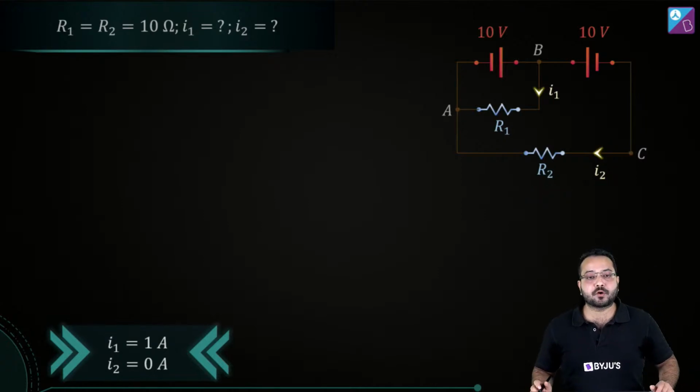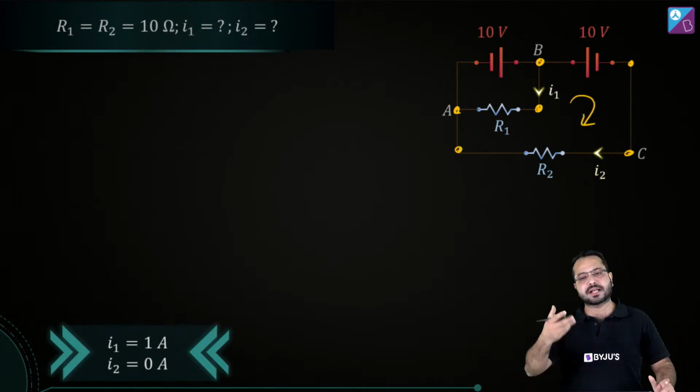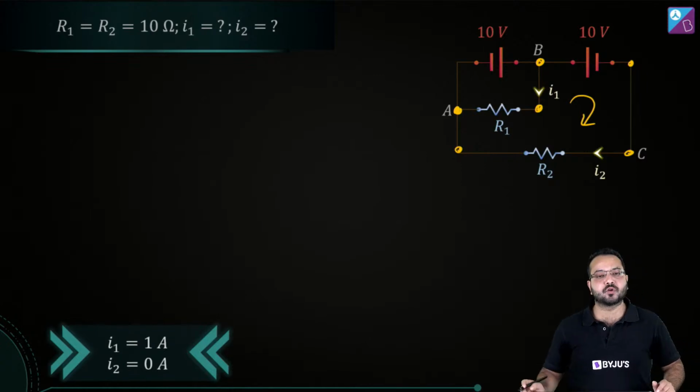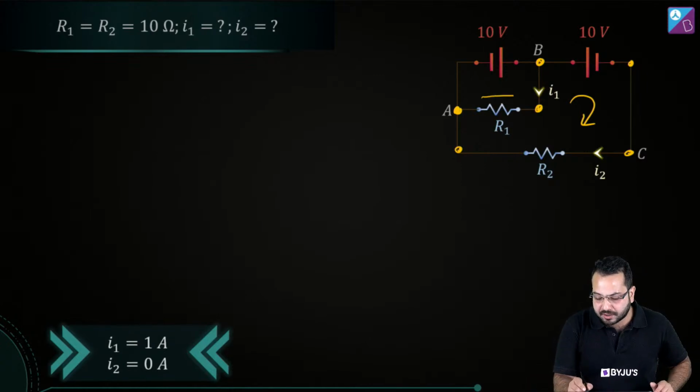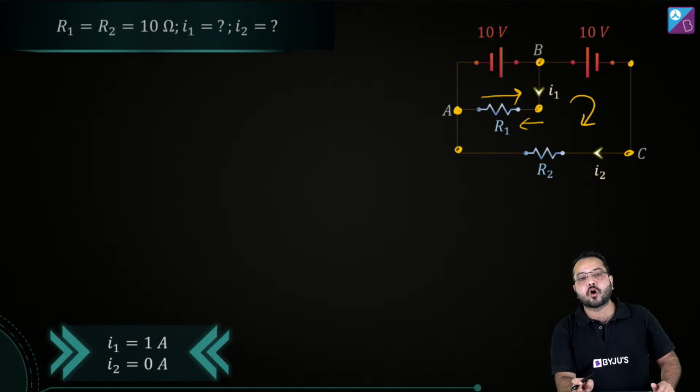Okay, so what we are going to do is go from this point to this point, to this point, to this point, to this point, and back over here, and we are going to go clockwise. That's what we are trying to do. Okay, let's start from A. So we are going in this direction, and the current we have assumed is in the opposite direction. Can you see that? I1 is in the opposite direction, and we are going opposite to the current.